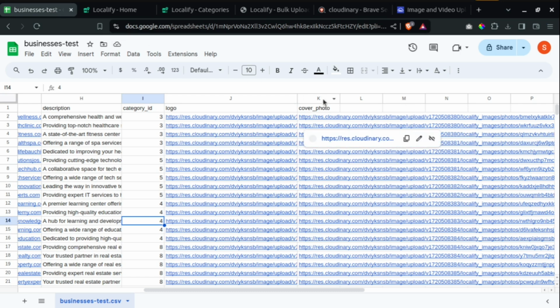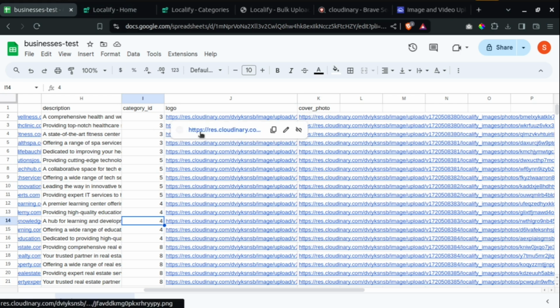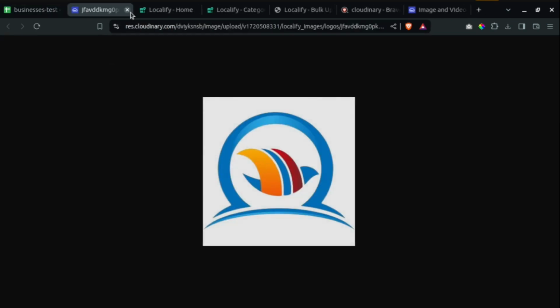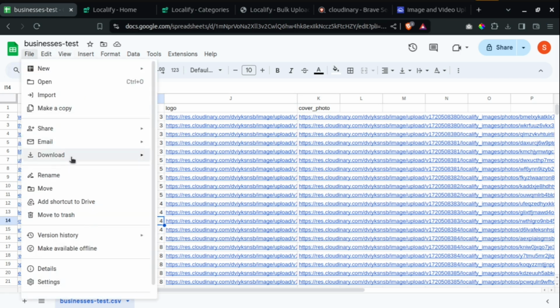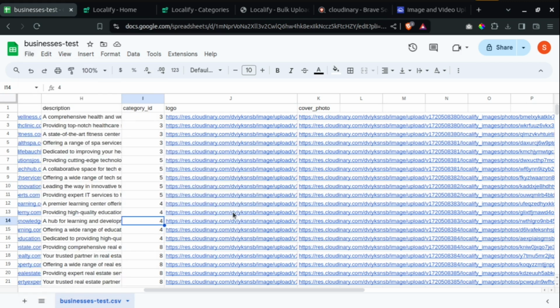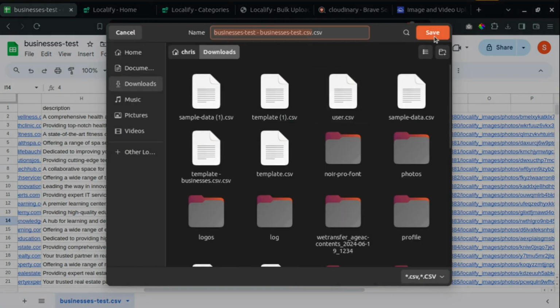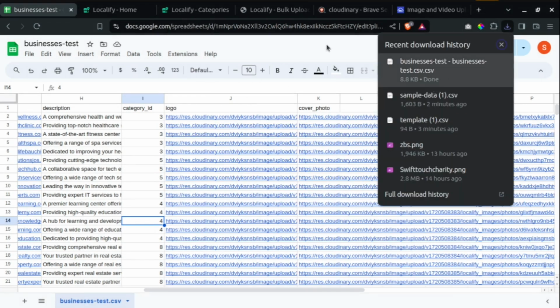So in this CSV file, if I click on this first one, for example, you can see the cover photo over here. Then let me choose a logo. You can see this logo, for example. Let me show you another logo. You can see this other logo. So that is basically it. Now if I download this particular CSV file, file, download as a CSV, comma separated values. So this is my CSV, the data that I want to use to show you the bulk upload.